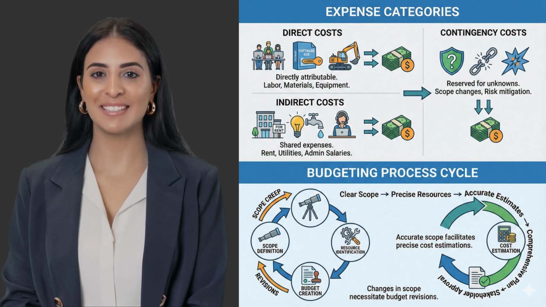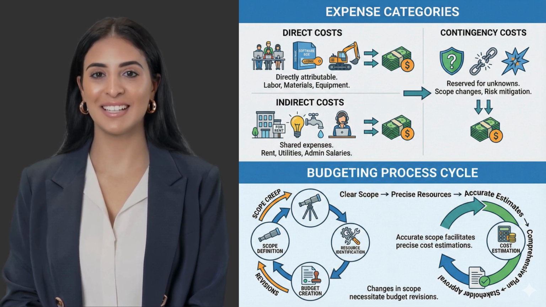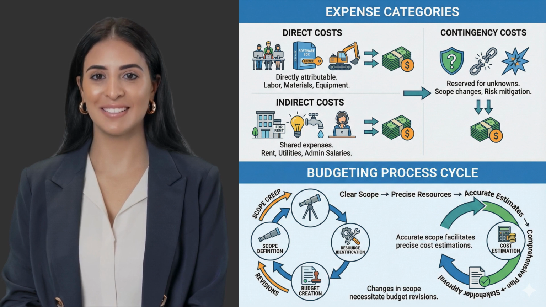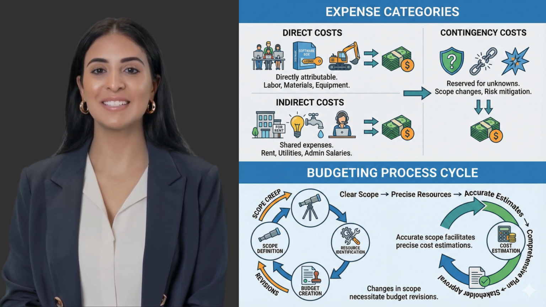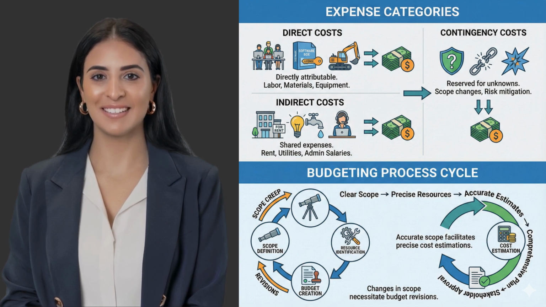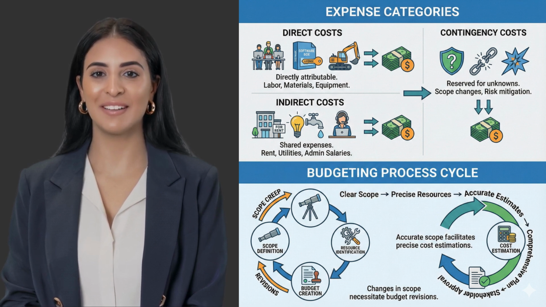These are shared expenses not tied to a single project, such as office rent, utilities, or the salaries of administrative staff like HR. Finally, we have contingency costs. These are funds reserved for unexpected expenses, the unknowns, like sudden scope changes or risk mitigation if a supplier fails to deliver. The budgeting process itself is a cycle that begins with scope definition.